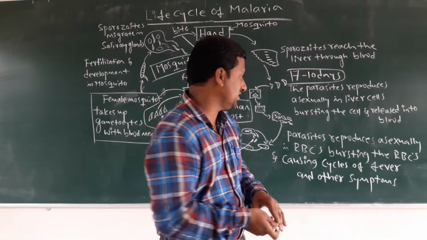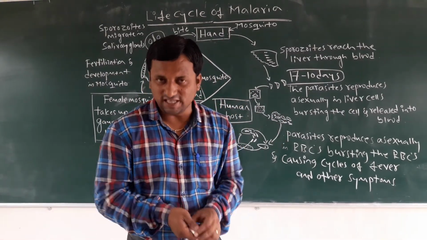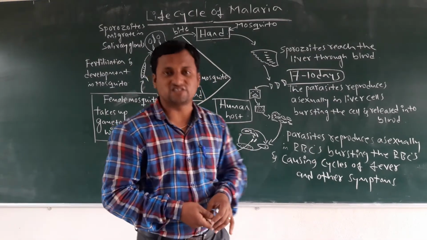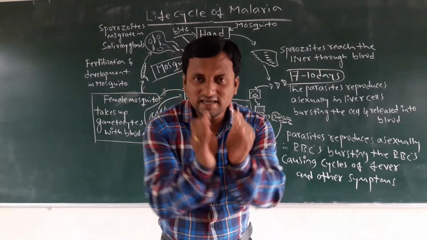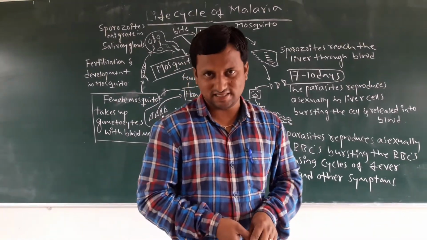What happens is that these parasites enter another important place, the bloodstream. In the bloodstream, there are erythrocyte cells.